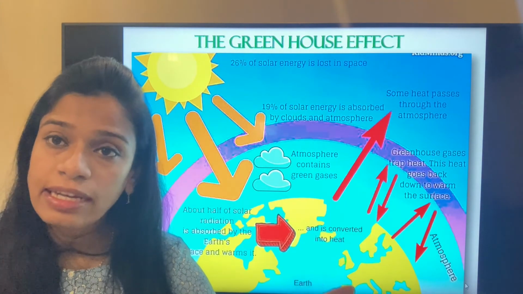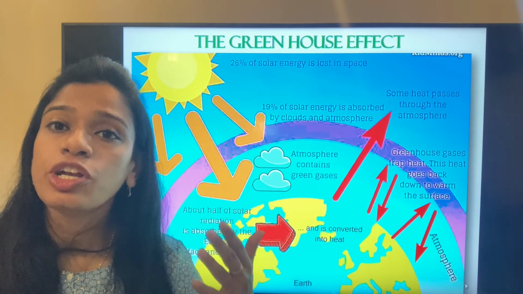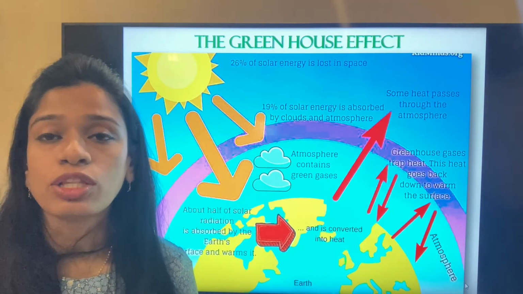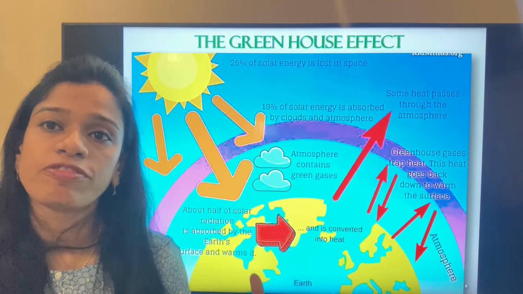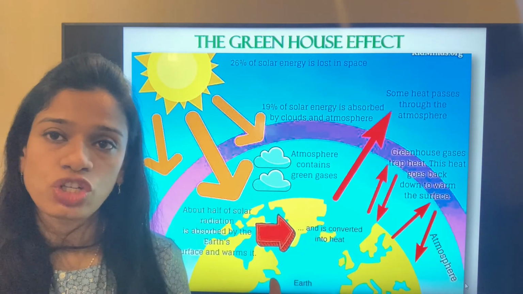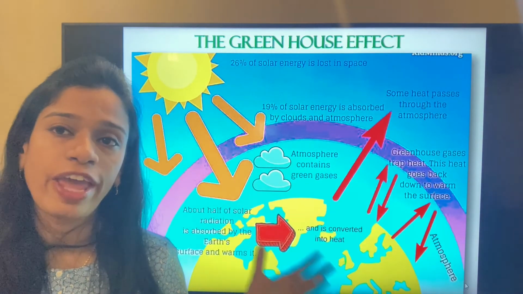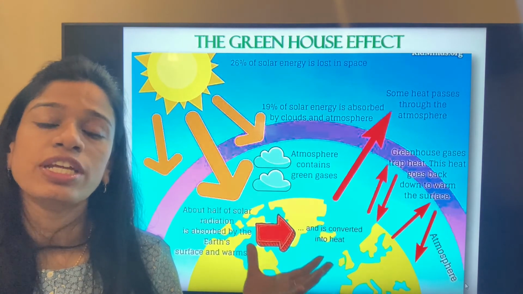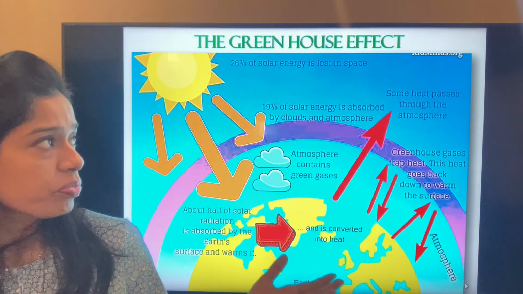If the ice caps melt, it will drown many cities and places on earth, which is a huge disaster. So the greenhouse effect has many implications, and even the pollution of air, water as well as soil has its implications in increasing the temperature or causing global warming.